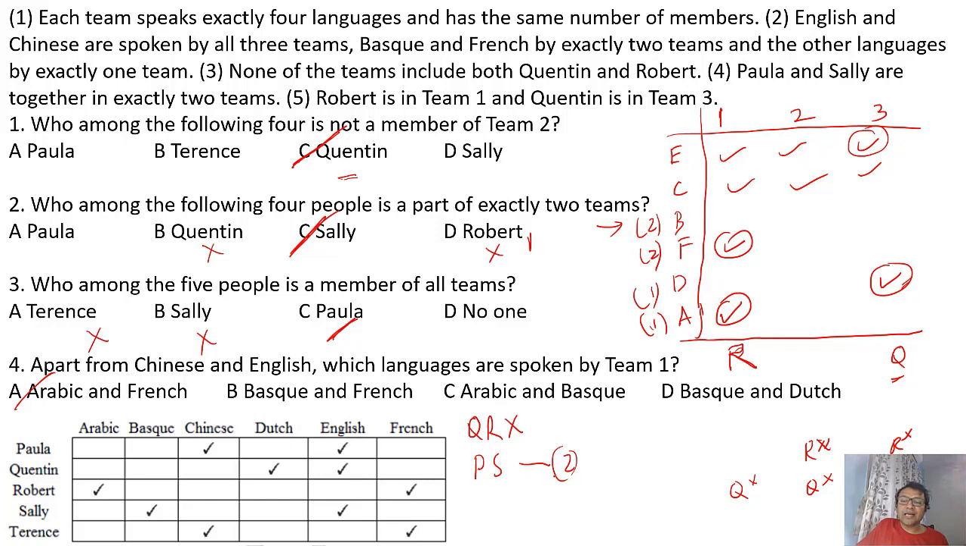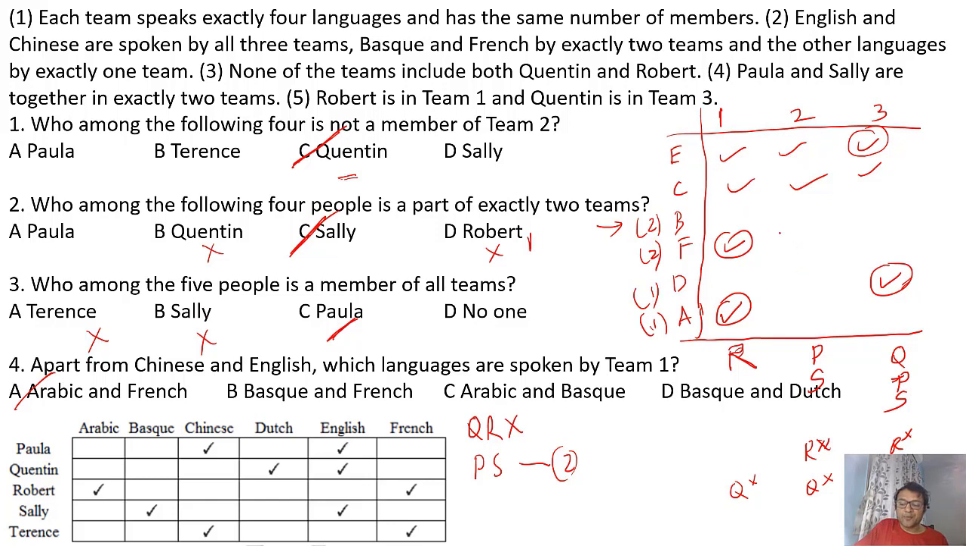Also we know P and S are in 2 teams. Sally speaks Basque. Now Basque can't be in team 1 because team 1 already has 4 languages. So Basque has to be in team 2 and 3, which means P and S have to be in team 2 and 3, because S cannot be in team 1. Why? Because Basque cannot be in team 1. There are already 4 languages there, and they very clearly said that each team has 4 languages.